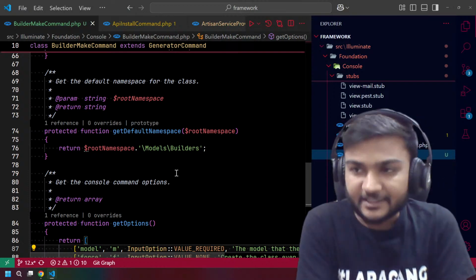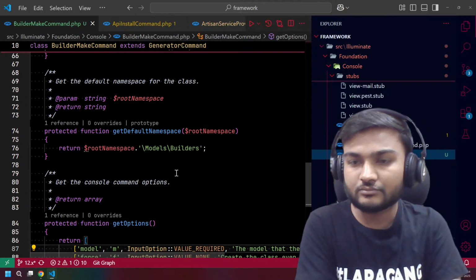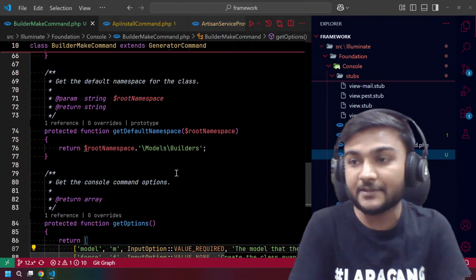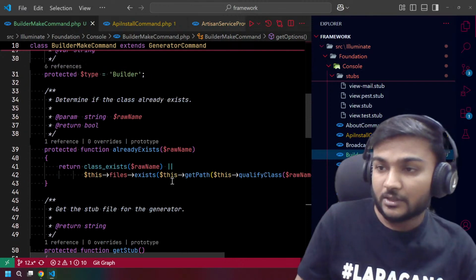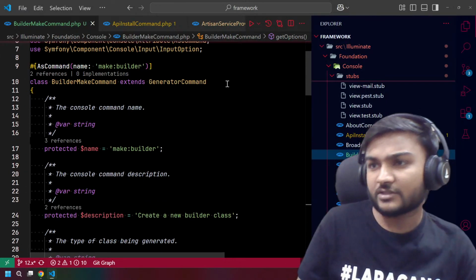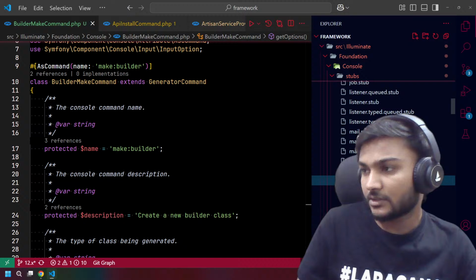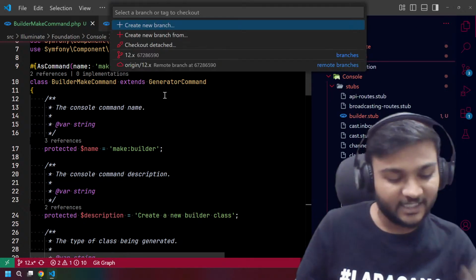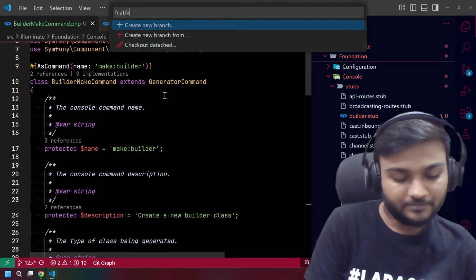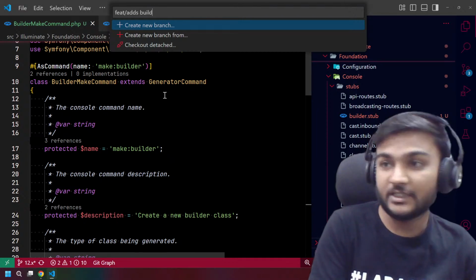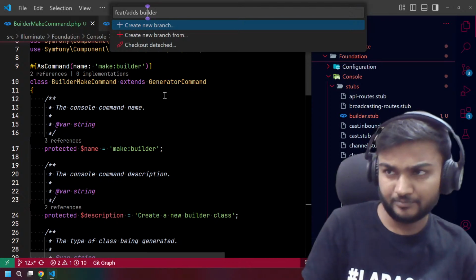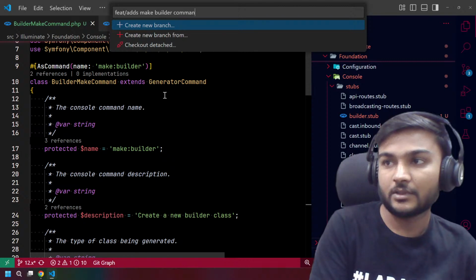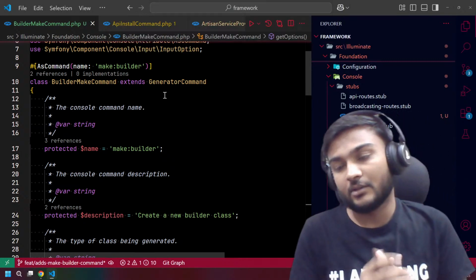Okay, what next? So if model is already provided, what we're going to do is first update the stuff, right? Okay, first we need to create a branch: git add builder, make builder command, right?